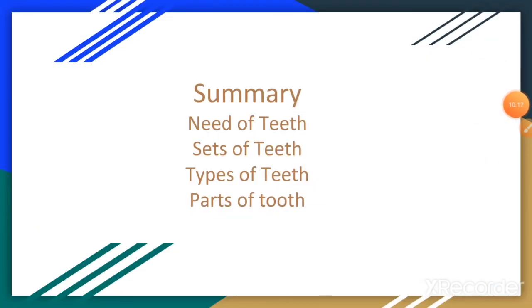So today we have revised 4 topics from textbook. First, need of teeth. We need teeth to break down food into smaller pieces before it can be swallowed. So the function of teeth is to break down food into smaller pieces. Second is sets of teeth. As you know, we have 2 sets of teeth, temporary teeth and permanent teeth.